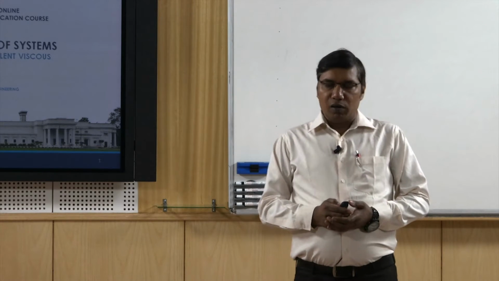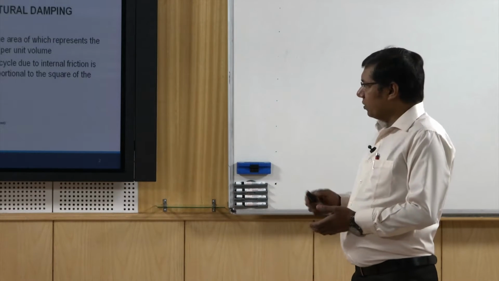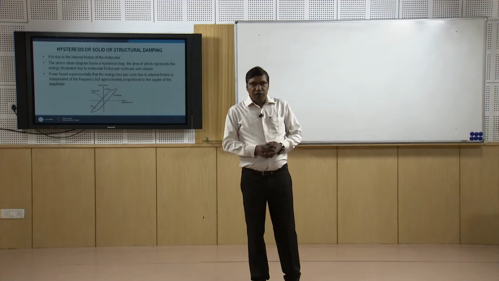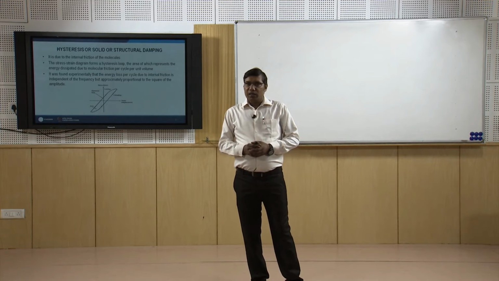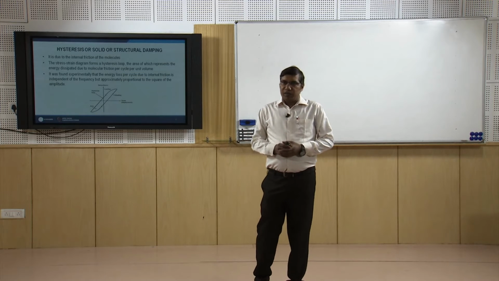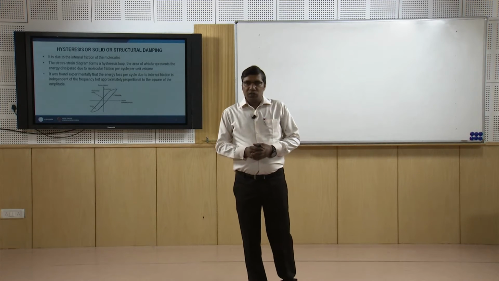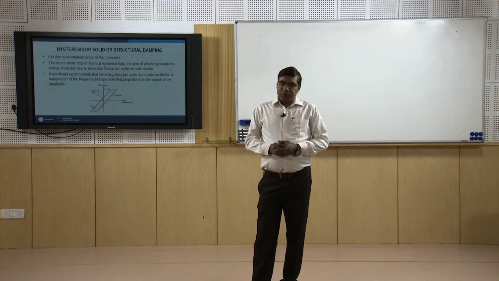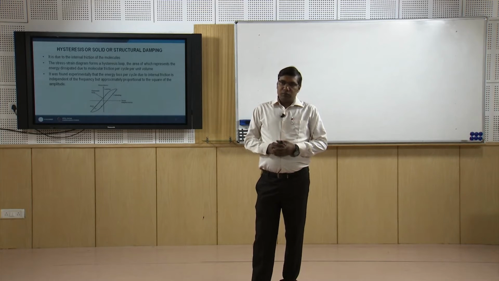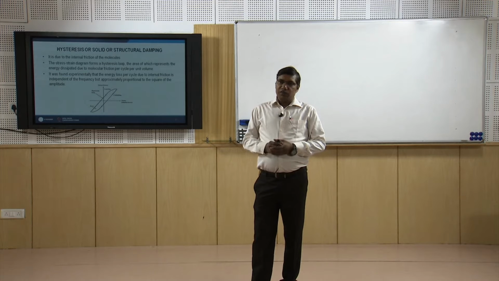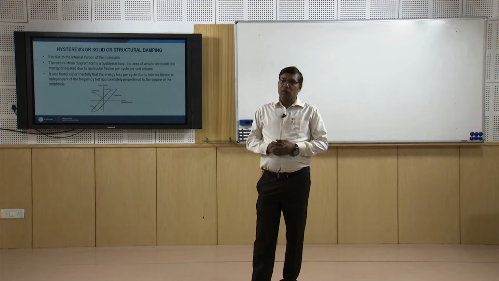We can recall that when we load some material and then unload that material, the stress-strain diagram is different in loading and unloading.